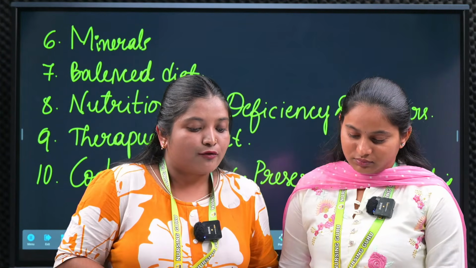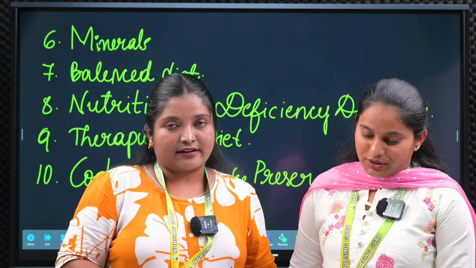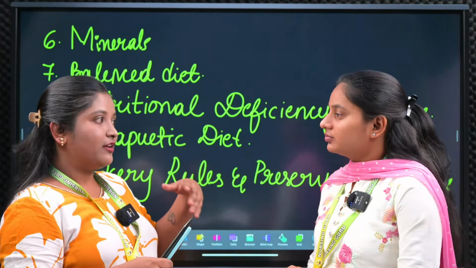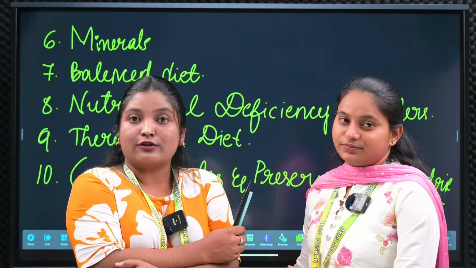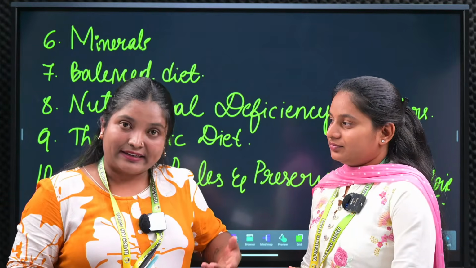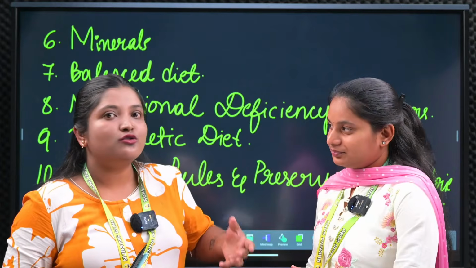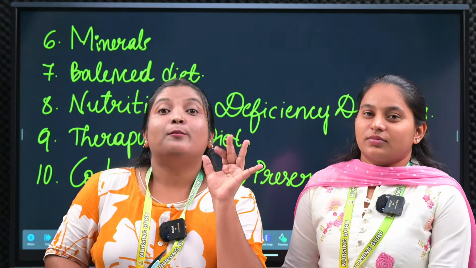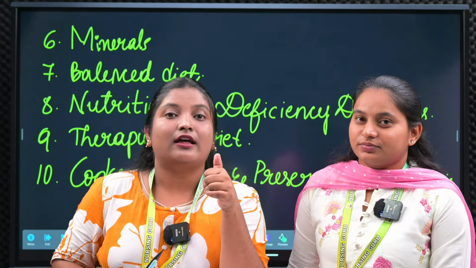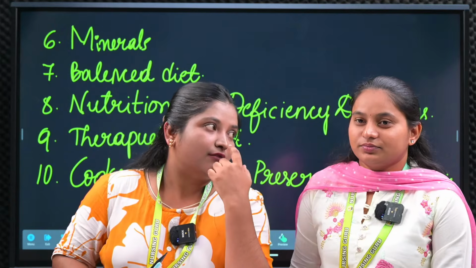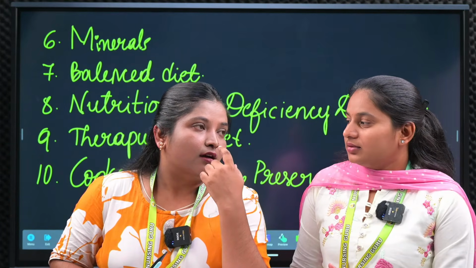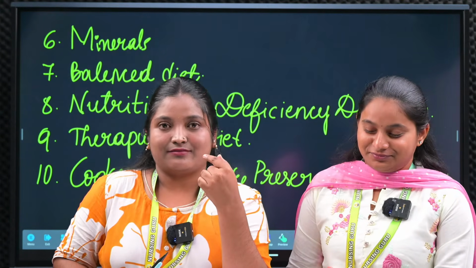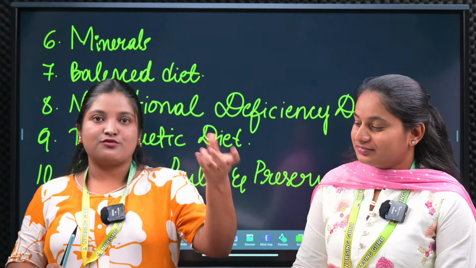The next one is food additives and food adulteration. This is very important and you have to know this one, ma'am. We know that, right? Whenever we see food additives and food adulteration, to increase the quantity and to make money, they used to do this. The best first example we can tell is metallic yellow, which is used in turmeric powder. The next is mustard seeds, which are mixed with the ragi.